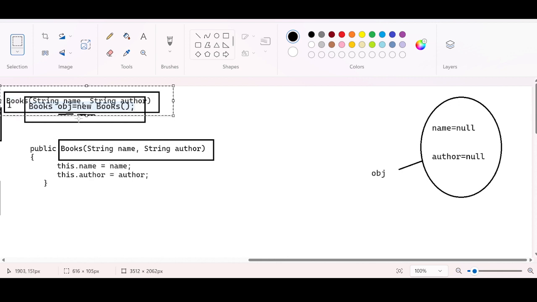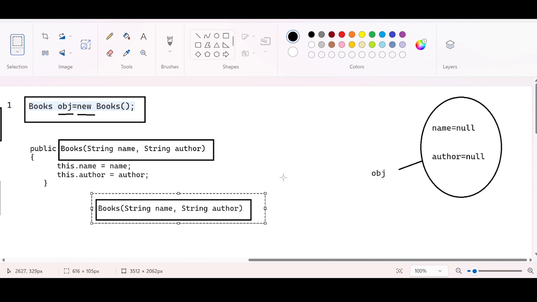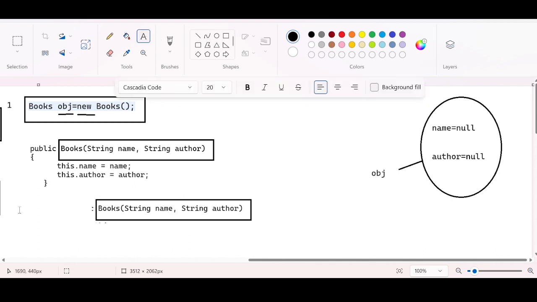This time I'm going to create an object from the main method by using books obj equal to new. Along with the new keyword, I am going to use this constructor.